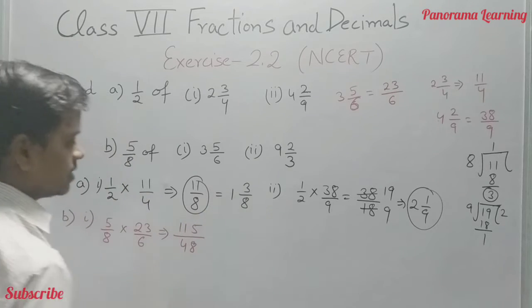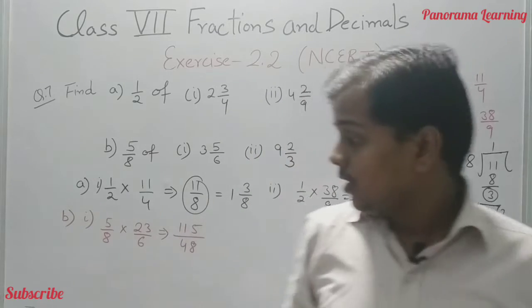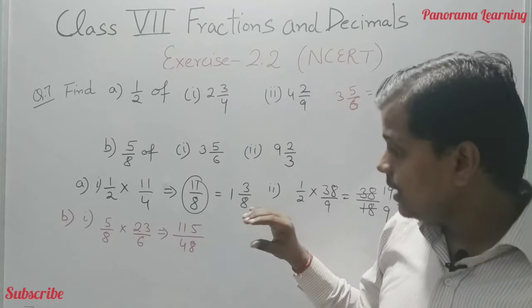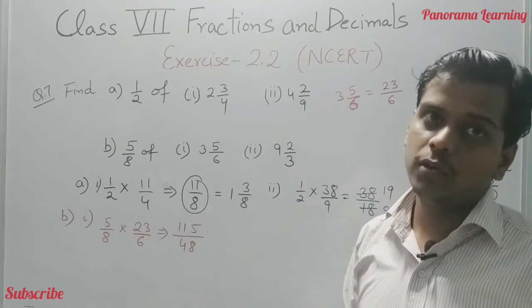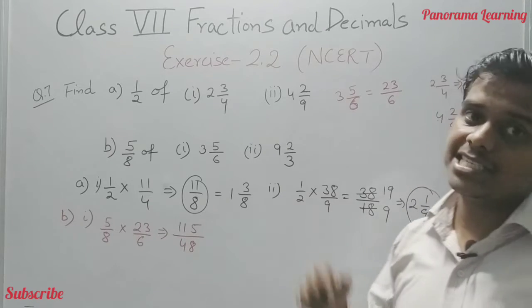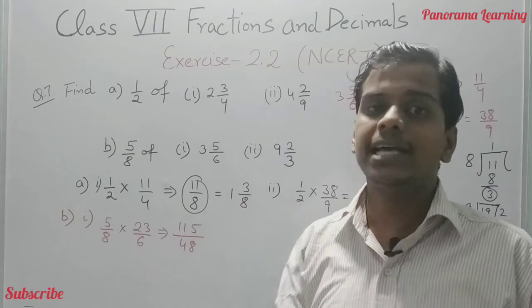So here we are getting 115 by 48. We have to first of all always check whether it is in the lowest form or not. This is not in the lowest form. We can convert this into the lowest form if both the numbers, numerator and denominator, are divisible by a single number.